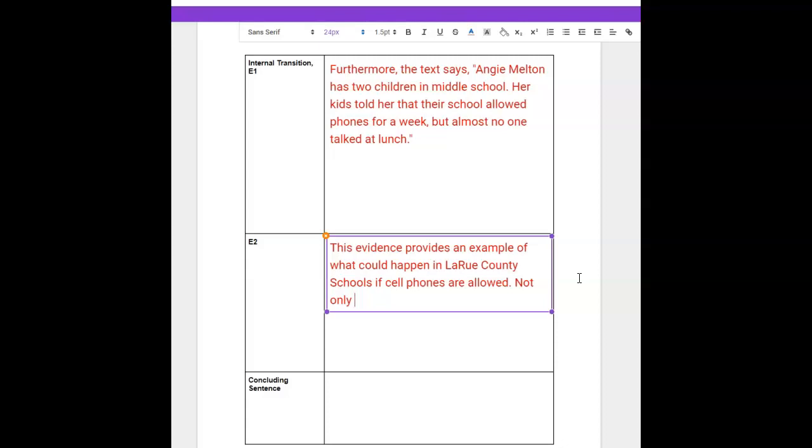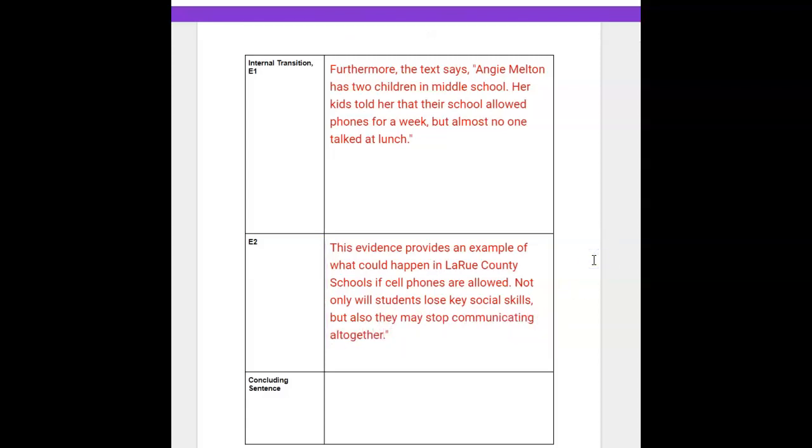So I'm going to say not only will students lose key social skills, because that's what we talked about in our first E1 and E2, but also they may stop communicating altogether, because like it said in the school, they just stopped talking. So this evidence provides an example of what could happen in LaRue County schools if cell phones are allowed. Not only will students lose key social skills, but also they may stop communicating altogether.